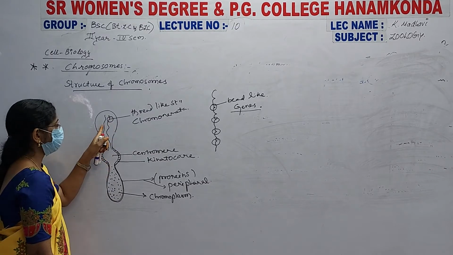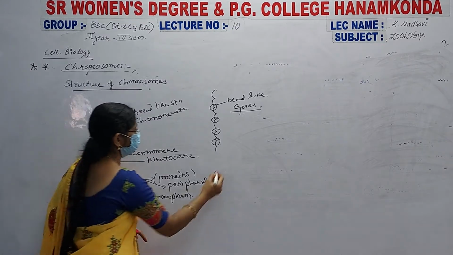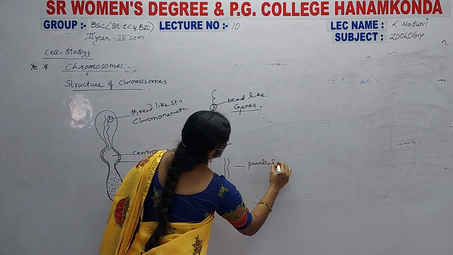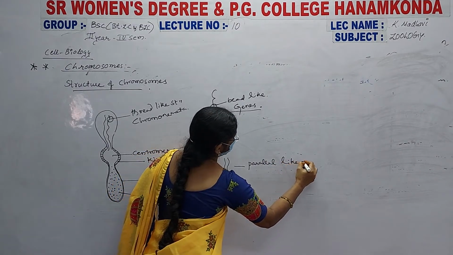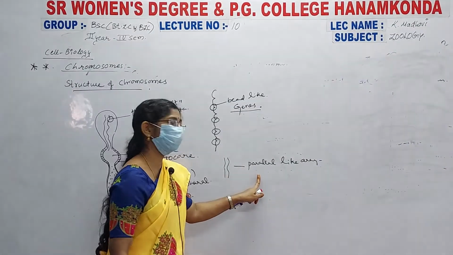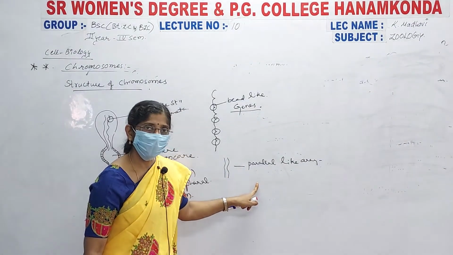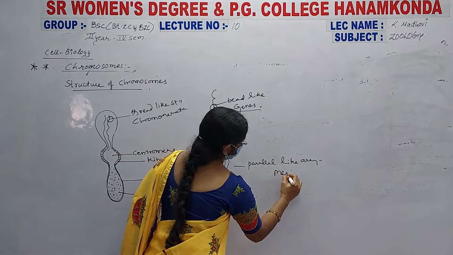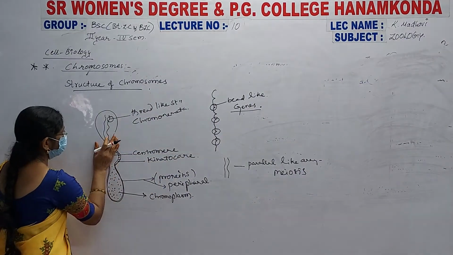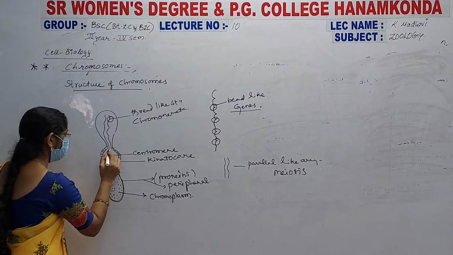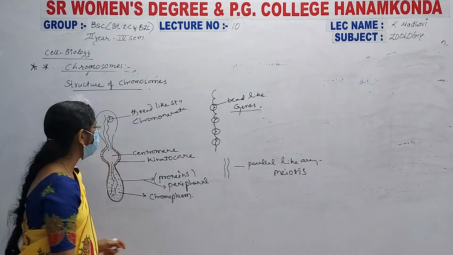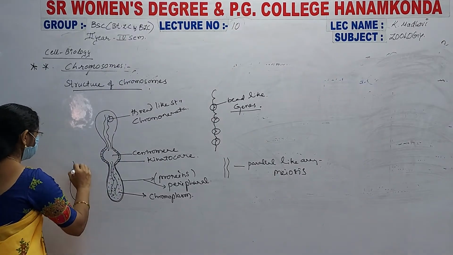If this type of parallel arrangement is present, it is seen especially in the cell division of meiosis. If this is a chromosome, both sides have this parallel arrangement, and the other arm is there as well.